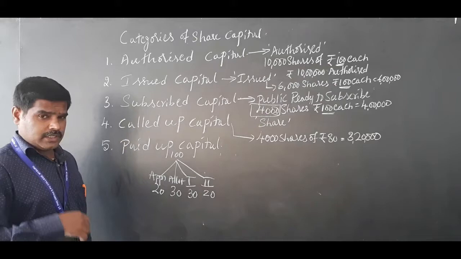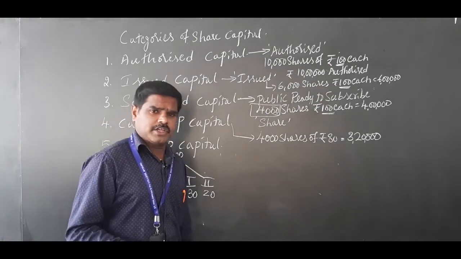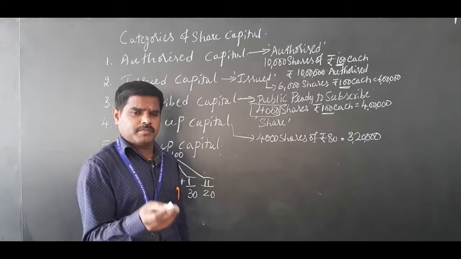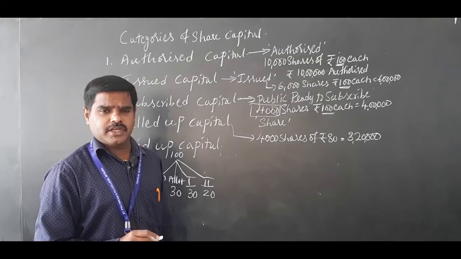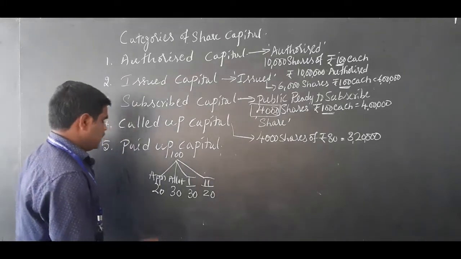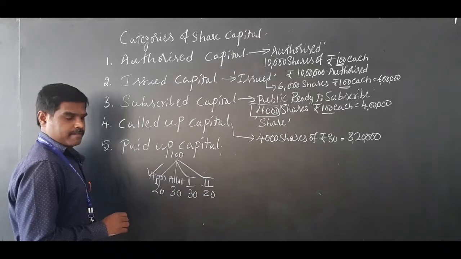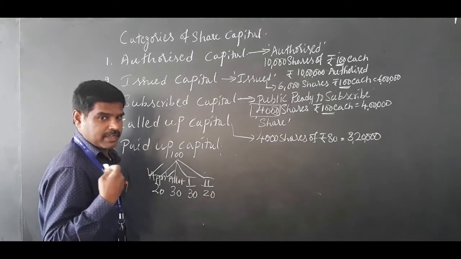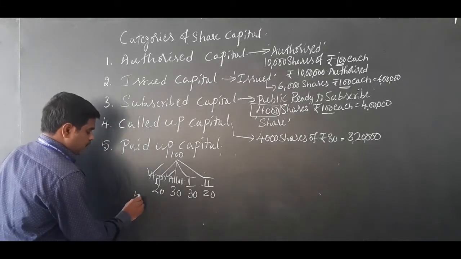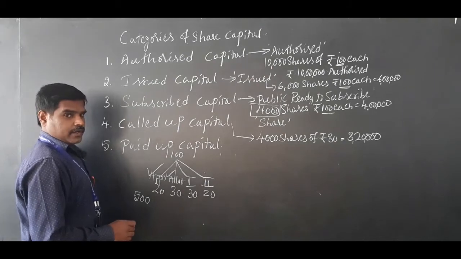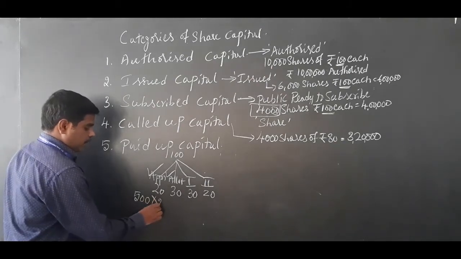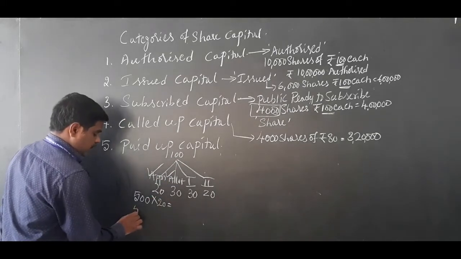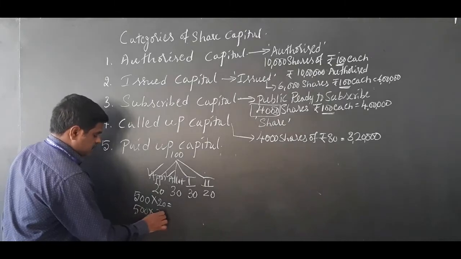Some of the shareholders, when they are putting in an application for purchasing the share, their financial condition was good. So they pay application money, they pay allotment money also. Let me take myself as an example. I am going to apply for 500 shares. So I paid 20 rupees application money for 500 shares, and next 30 rupees, that I also paid.